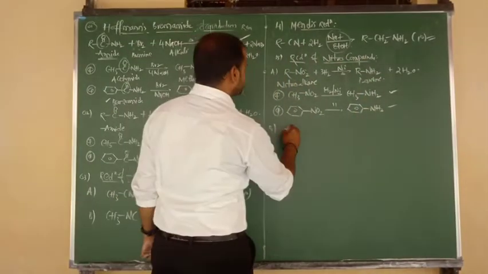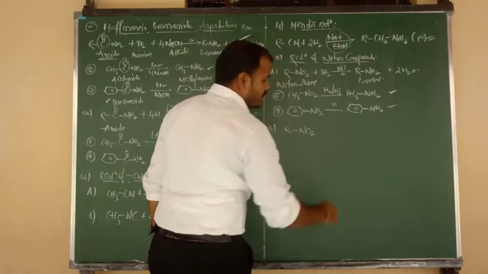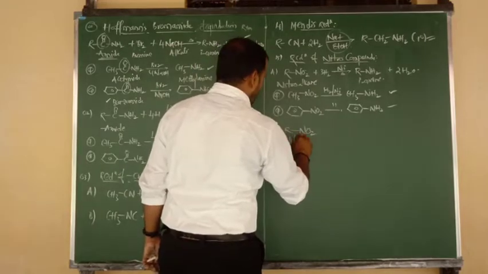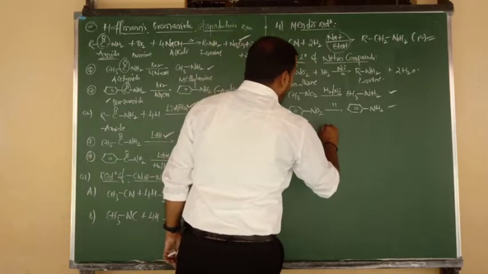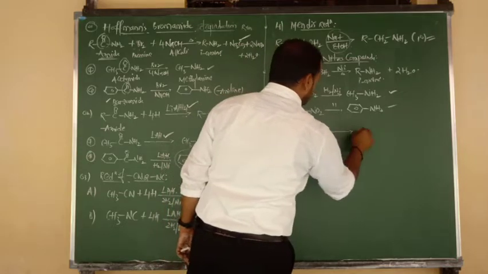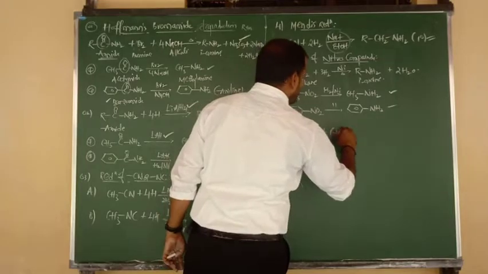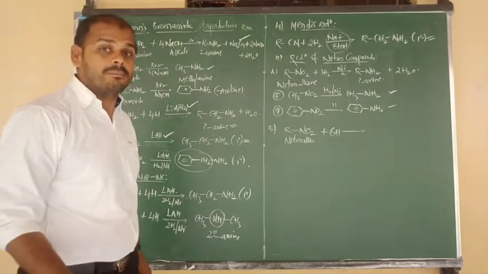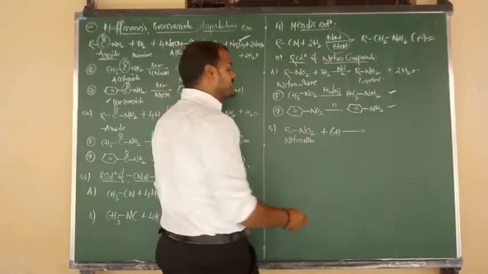Suppose, again same thing, beta, R bonded to NO2, nothing but nitroalkanes. Upon reduction, which takes place by the addition of hydrogen, I am going to add 6 H atoms, because in this reaction we are using the most suitable reducing agents.